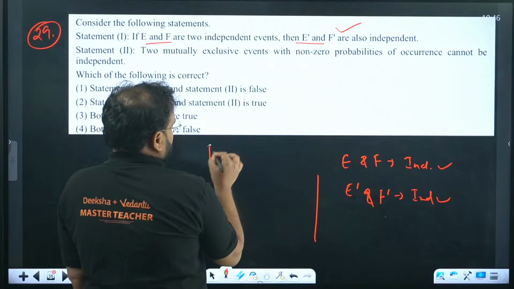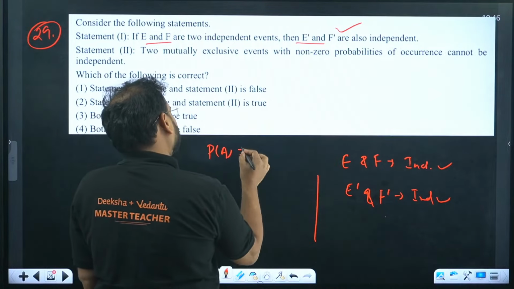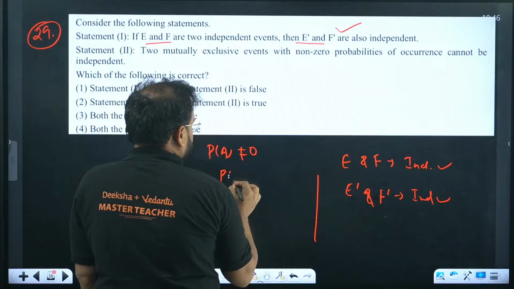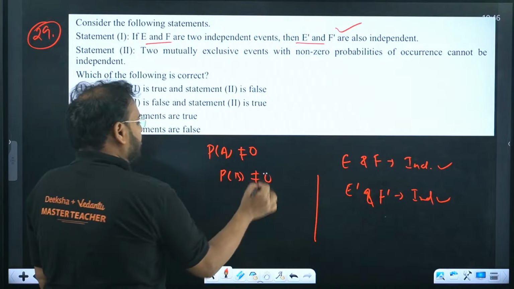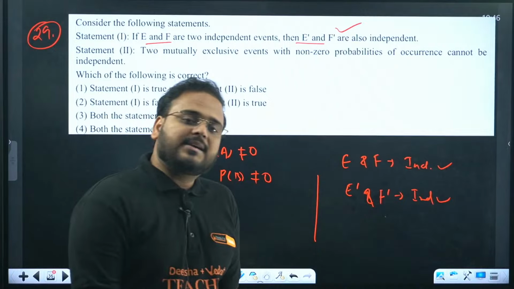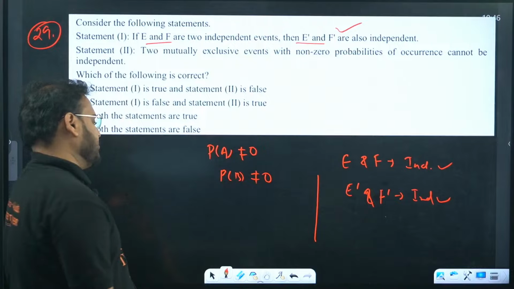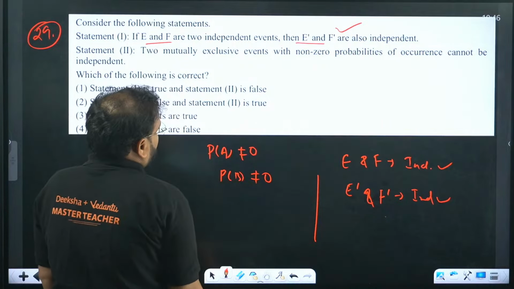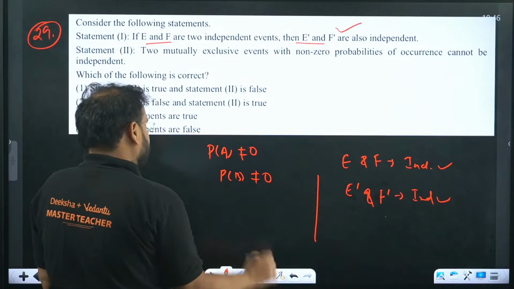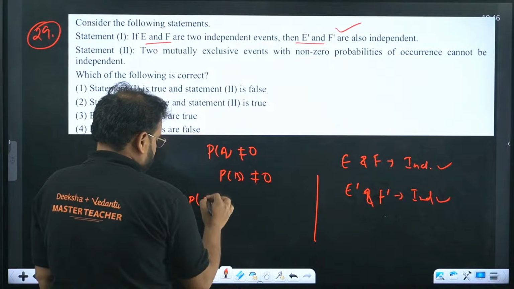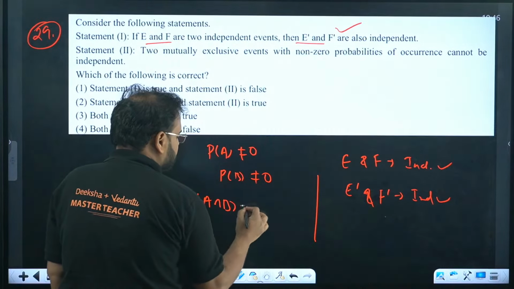Two mutually exclusive events with non-zero probabilities. Means P(A) is not equal to 0 and P(B) is not equal to 0. They are saying mutually exclusive events. It means intersection will be 0.